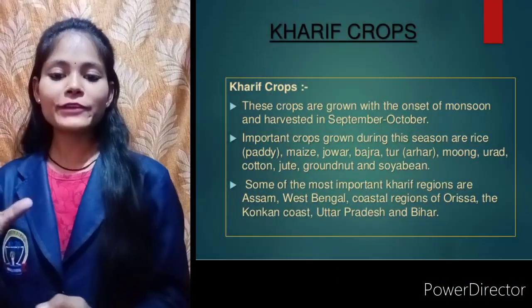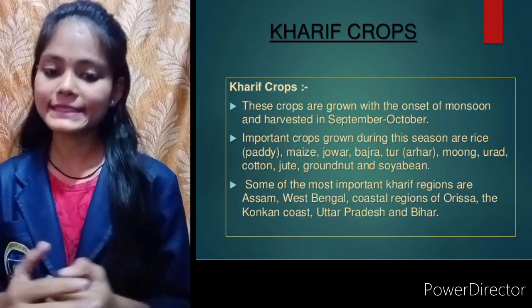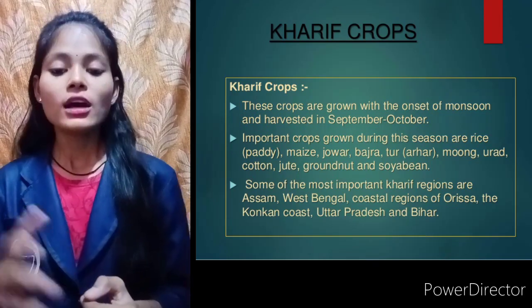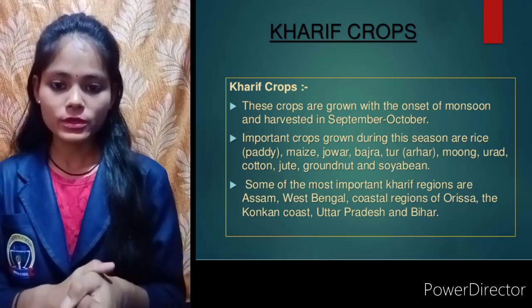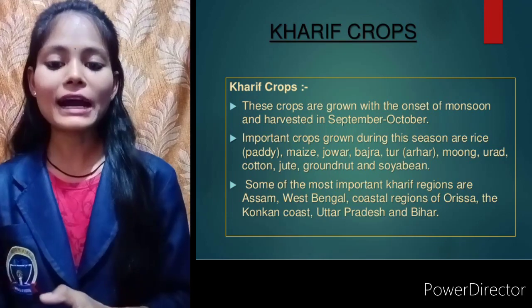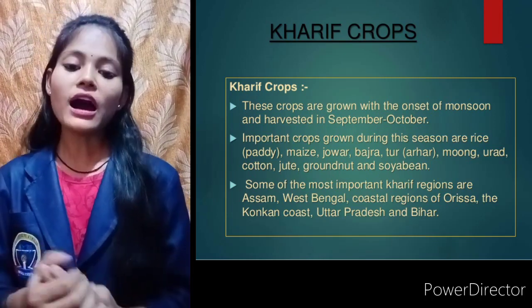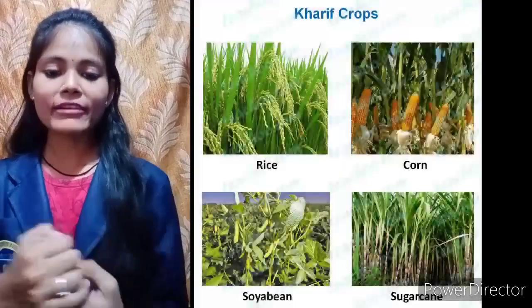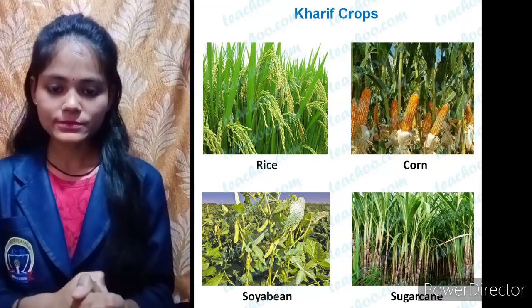Kharif crops are those crops which are grown during the rainy season, like from June to September. The crops grown during the rainy season are called kharif crops. Examples of kharif crops are rice, paddy and maize.